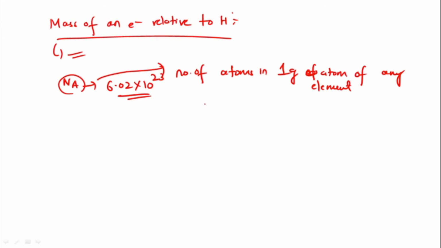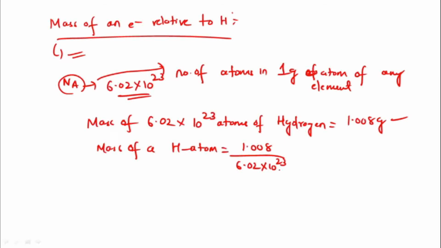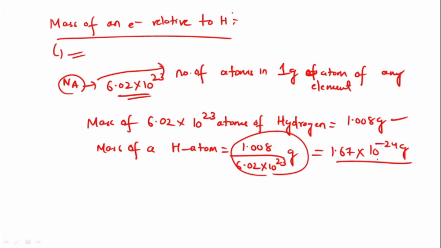So we know the mass of 6.02 into 10 to the power 23 atoms of hydrogen is equal to what? 1.008 gram, isn't it? Now the mass of a hydrogen atom is equal to how much? 1.008 divided by 6.02 into 10 to the power 23 gram. That is equal to 1.67 into 10 to the power minus 24 gram. This is the value I am getting.